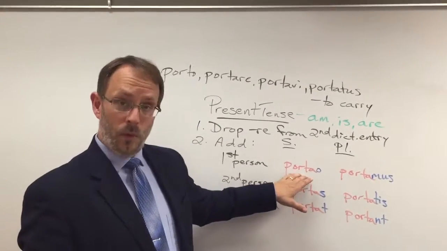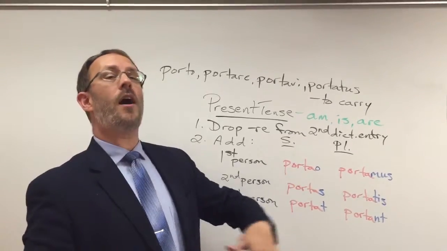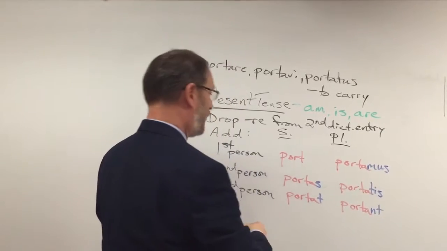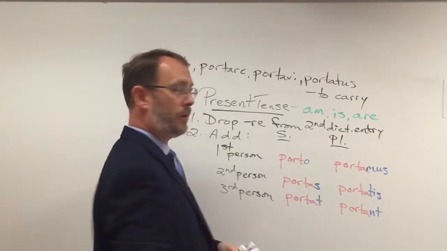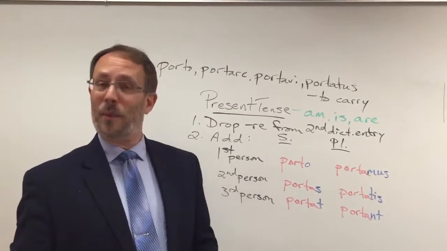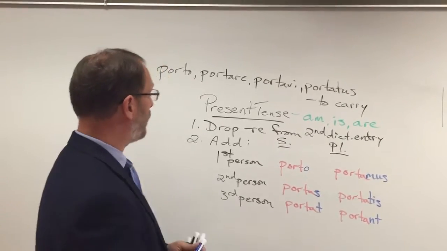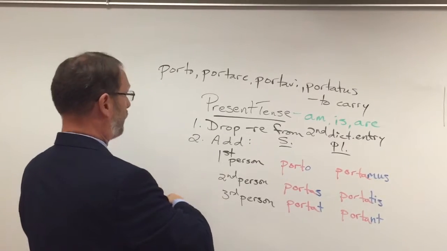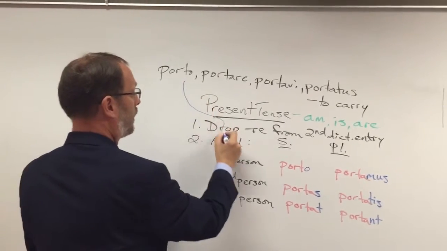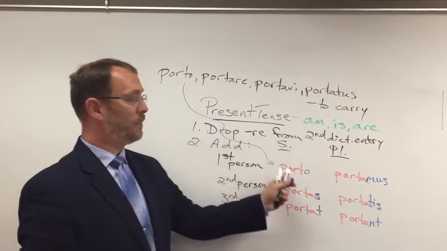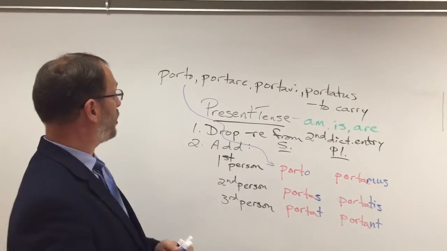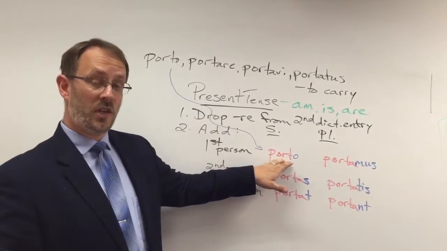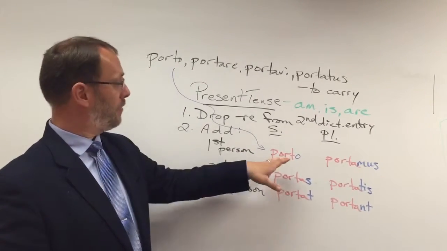At one time, the verb was portao. But over time with the Romans, that sound just kind of slurred together. And it just became porto. Now you may be thinking, how in the world am I ever going to remember that? It's very easy. Notice that the first person singular form is the same as the first dictionary entry. Boom, there it is. Every time you can do that, you can take the first dictionary entry, and that is the first person singular, or the I am doing something form.